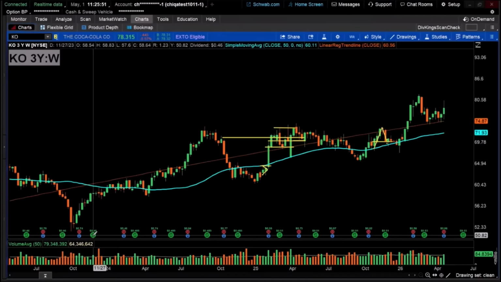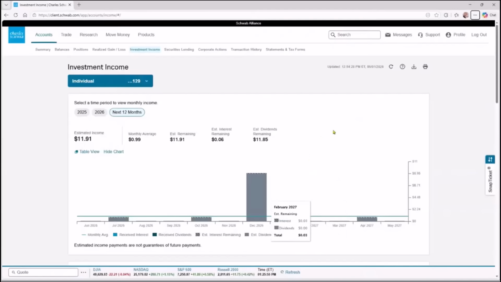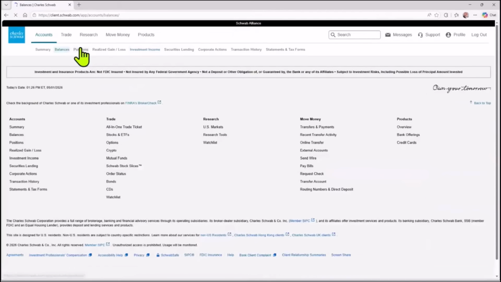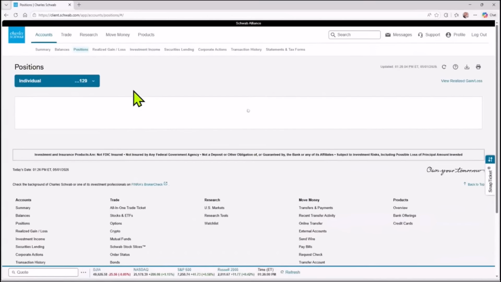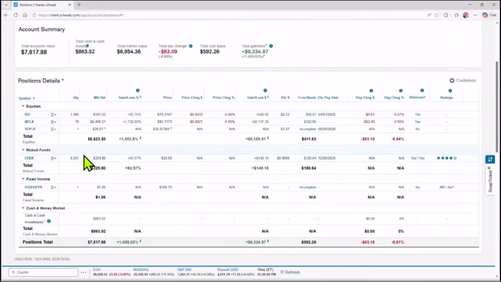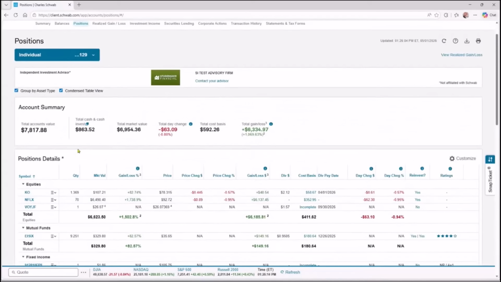Adam, I'm going to pop over to Schwab.com, and I'm in a demonstration account here. But if we were to take a look at the balances in this or the positions in this particular account, one of the positions in this particular demonstration account is a position in Coca-Cola. Just about one share, just as a demonstration here. So we'll take a look at that as a function of that investment income.